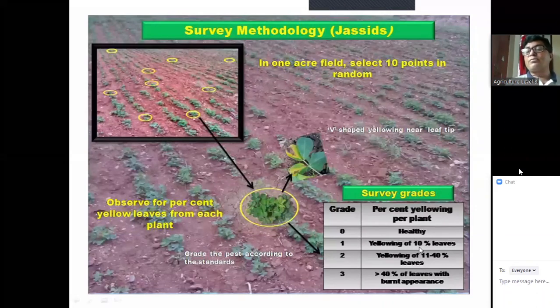1, yellowing of 10% leaves. So 10% leaves infested, then grade 1. Yellowing of 11 to 40% leaves, then grade 2. More than 40% leaves with burned appearance.